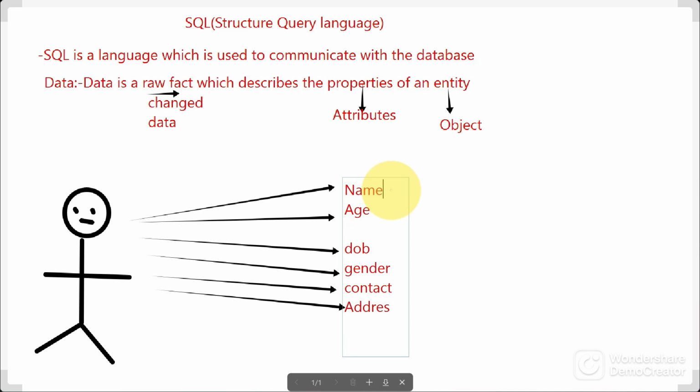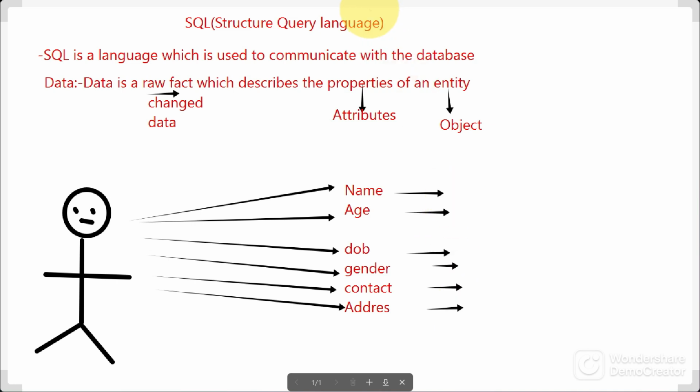Suppose the name was something, age was something, date of birth was something, gender was something, and we have contact, and address is also something.